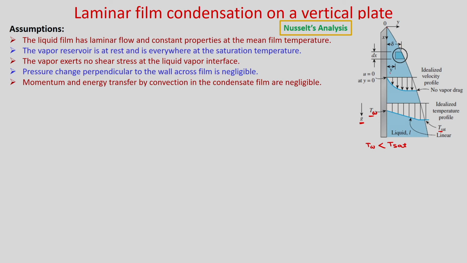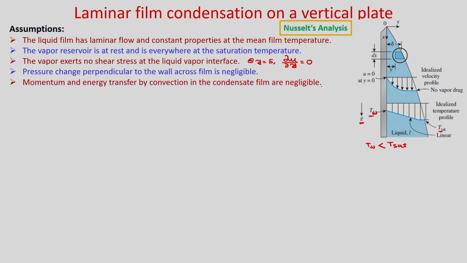At y equal to delta you have no vapor drag, that means at y equal to delta you have del u by del y equal to 0. Then the pressure change perpendicular to the wall across the film is negligible, since the film thickness is very small.